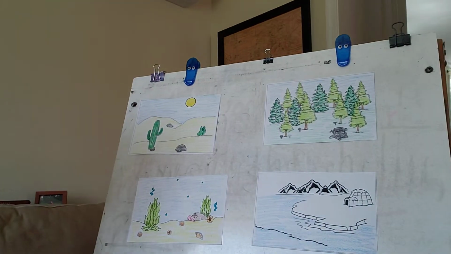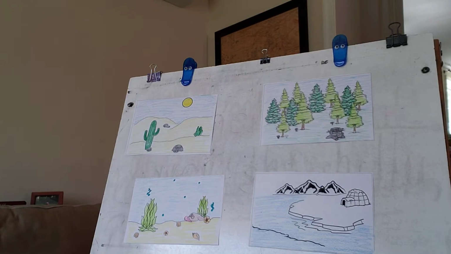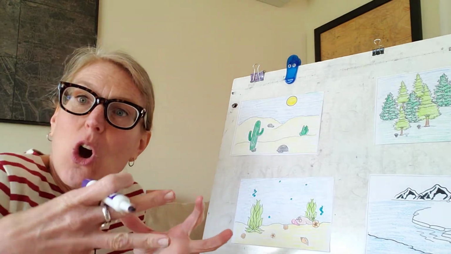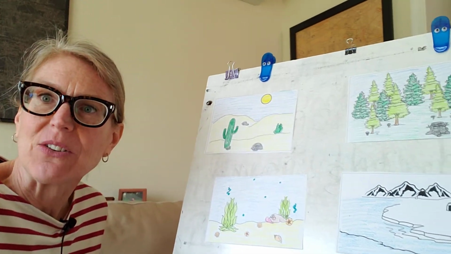So that means if you try to take a plant or an animal from one system or habitat and move it to another, it might not do as well there because you don't know if it's going to have everything it needs in order to survive. So in the video you just watched, we talked about a couple different systems or habitats. I have them right here, and we're going to take a look at them together, okay? Remember, we use the word system so that we understand it has all the parts that it needs in order for a plant or animal to survive there.